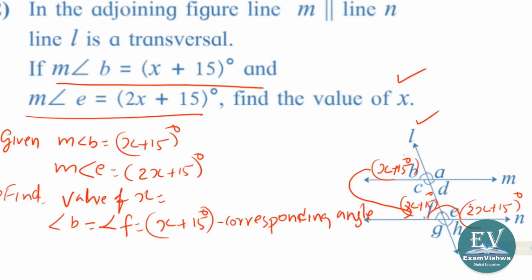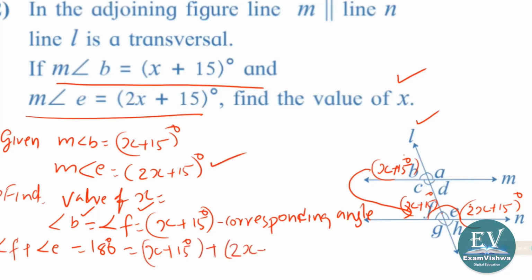So what is the benefit? Now this is a linear pair. It is one pair, meaning total 180. We wrote angle B is equal to angle F. Angle F plus angle E is equal to 180 degrees. What is angle F right now? x plus 15 degrees, plus E is how much? Here it is 2x plus 15 degrees. Why do we write this? Because they are linear pair angles. Did you understand?